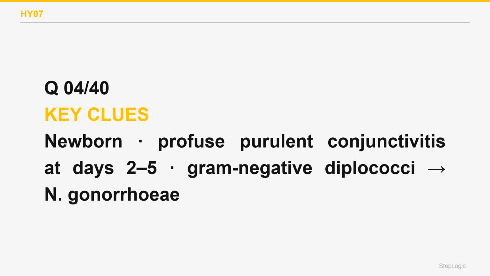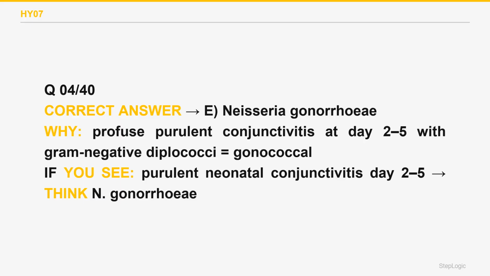Gonococcal ophthalmia neonatorum appears early, at 2 to 5 days of life, as a profuse purulent conjunctivitis that can rapidly threaten the cornea. It is acquired passing through an infected birth canal, which is why erythromycin eye ointment is given to every newborn as prophylaxis. The correct answer is E.